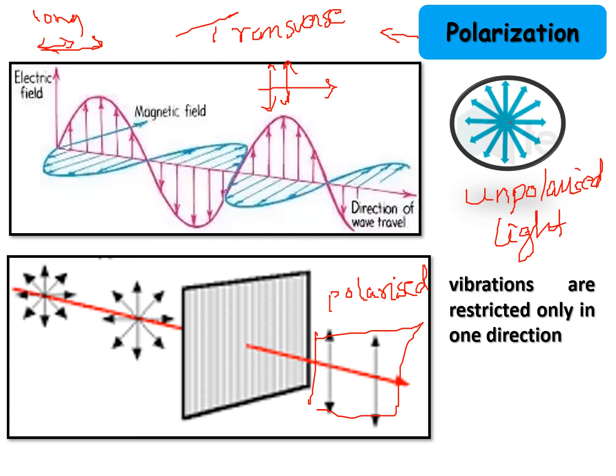Hope you have understood what waves are. Waves are traveling disturbances in a medium that carry energy with them, but there is no net movement of the particles. There are transverse waves and longitudinal waves. An example of a longitudinal wave is a sound wave. An example of a transverse wave is a light wave. Moreover, polarization is a phenomenon associated only with transverse waves, because only in transverse waves do we have the chance to make the vibration happen in one direction. I hope the concept is clear.